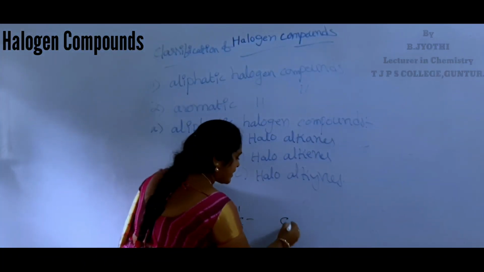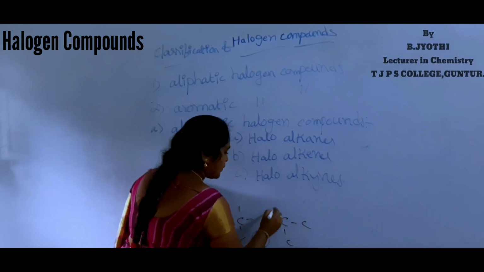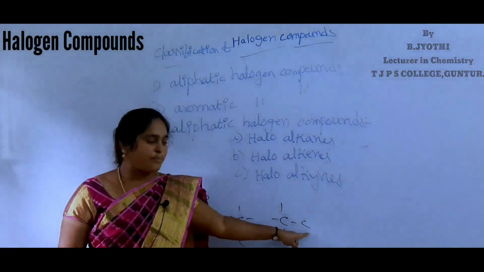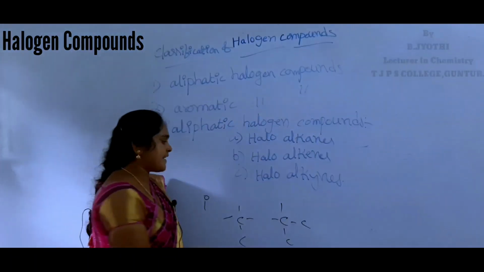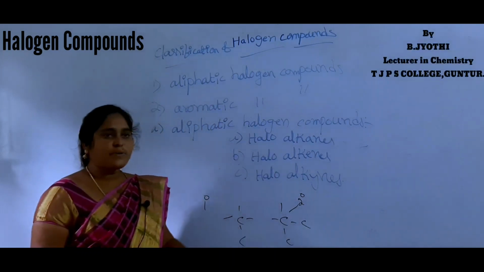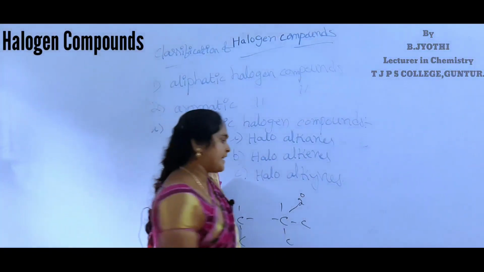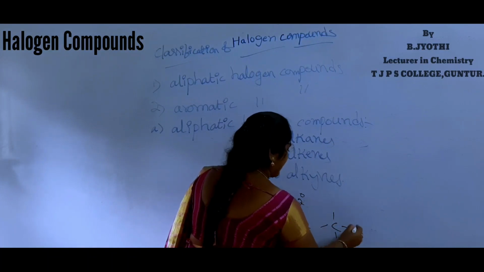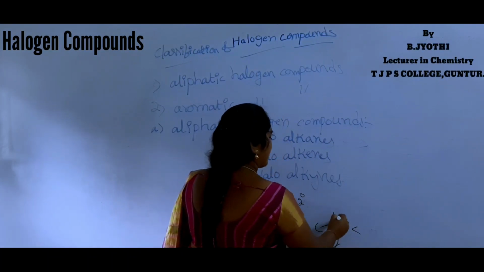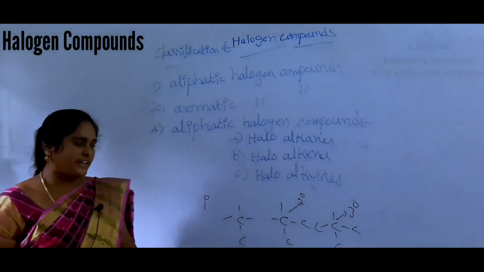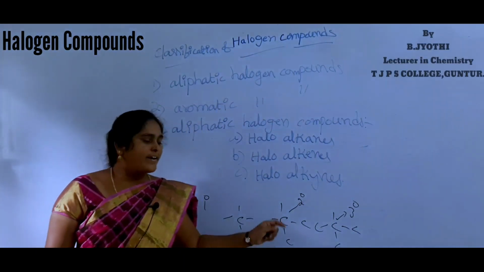A carbon attached to 2 carbons is called secondary. A carbon attached to 3 carbons is called tertiary.